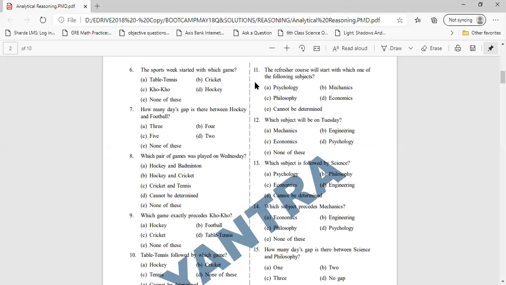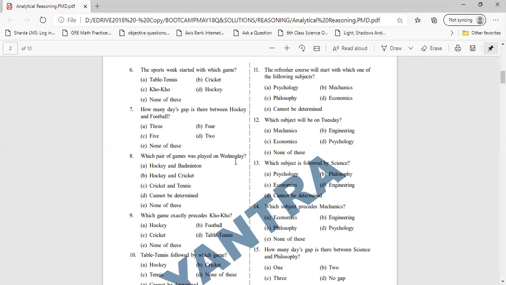Hockey. Only one student is answering. What's your name? Paritosh, sir. Okay, the other students are not answering. Sports week started with which game? Hockey, sir. Okay. How many days gap is there between hockey and football? 2 days, sir. 2 or 3 days? 2 days. Okay. Which pair of games was played on Wednesday?